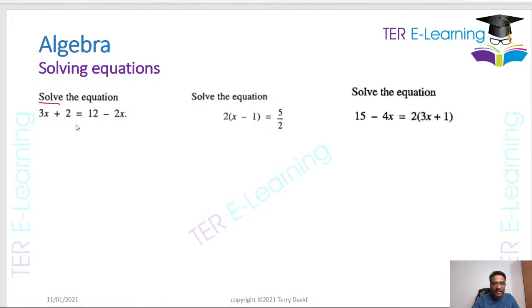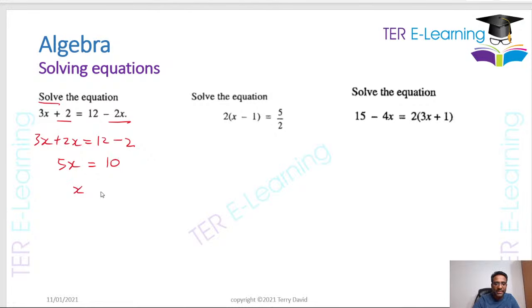Now, when you have an equation like this, you notice this equation only has x's and numbers. So the easiest thing to do is to put all your numbers on one side and all your x's on one side. So look at this. On the left hand side, we have 3x, but I have a minus 2x here. So let's move this minus 2x onto the right hand side, and you're going to get plus 2x. Put your equal sign on the equal sign. You have 12 here. You're not doing anything with it as yet. This plus 2, if I carry it to the right hand side, is going to become minus 2. So 3x plus 2x gives me 5x. And 12 minus 2 is going to give me 10.